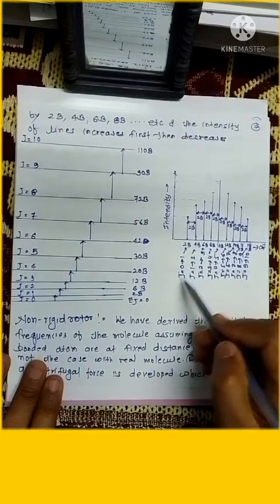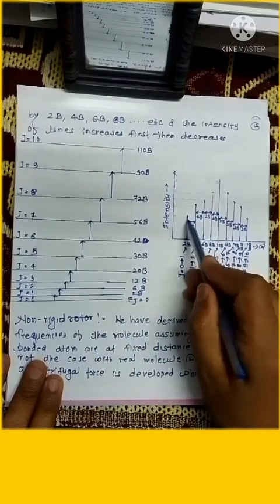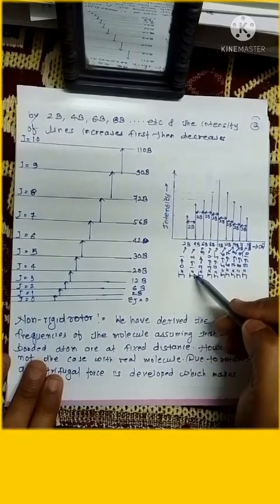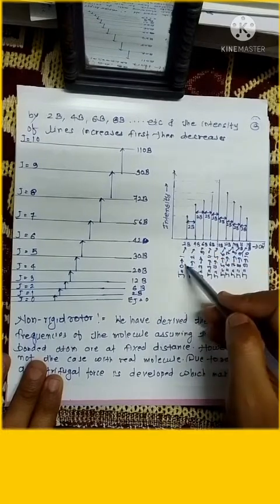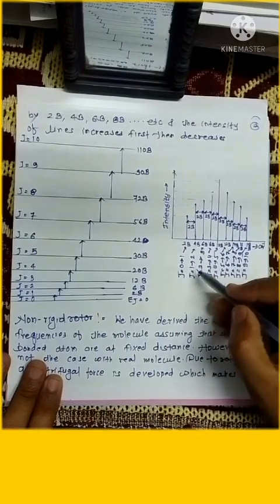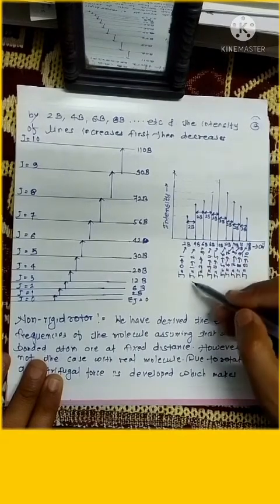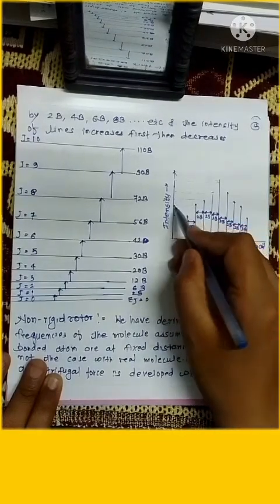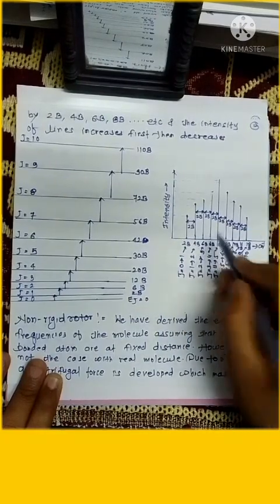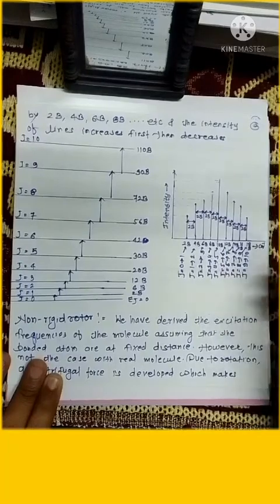For transition 0 to 1, we get this line. Now the intensity of the line is plotted on the y-axis. For 0 to 1, it has minimum intensity in this graph. For the 1 to 2 transition, the intensity of the line increases slightly compared to the previous line. For 3 to 4, the same trend is followed.